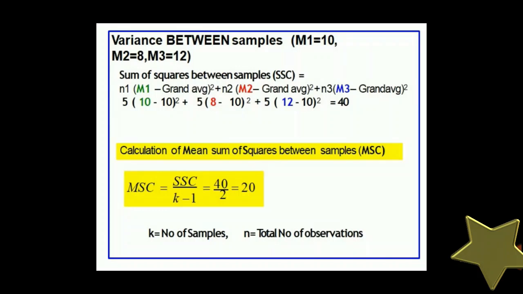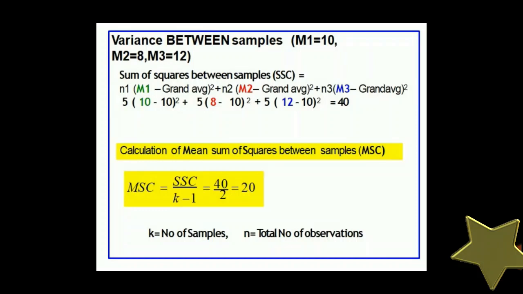Now the calculation of the mean sum of squares between the samples, that is the main term for us to find F, that is SSC divided by K minus 1, because degrees of freedom for between the samples is K minus 1. Between the samples means between the groups, and we have 3 groups, so degrees of freedom K minus 1 is 2.